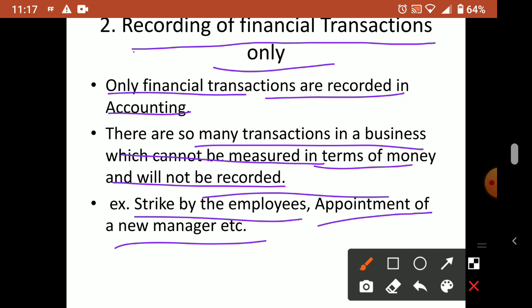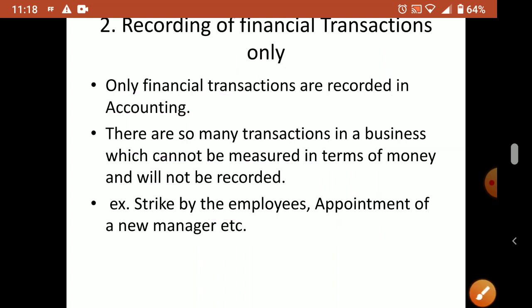Understood? So the measurements, meter, centimeter, kilogram, or 2 barrels of oil purchased for rupees 10,000. The 2 barrels of oil is not important in accounting. How much you paid for that, 10,000, that should be recorded. Similarly, 10 chairs purchased for rupees 2,000. The 10 chairs are not important, but how much you paid, 2,000, is important. That is why it is known as recording of financial transactions only, means money related transactions only will be recorded. That is the second characteristic.